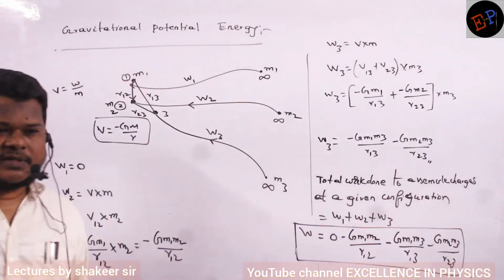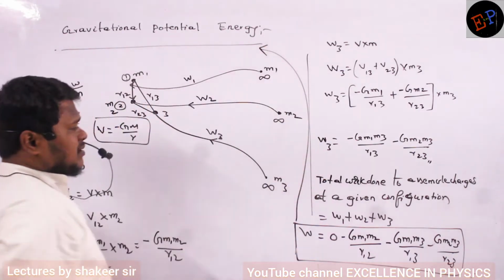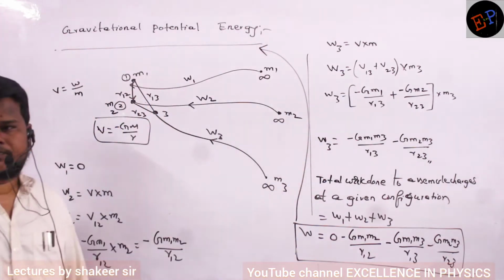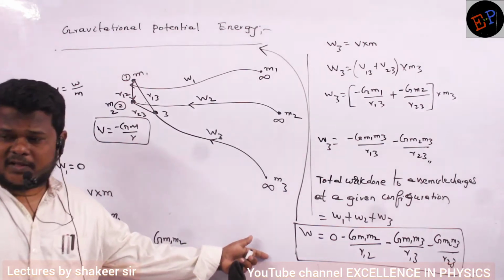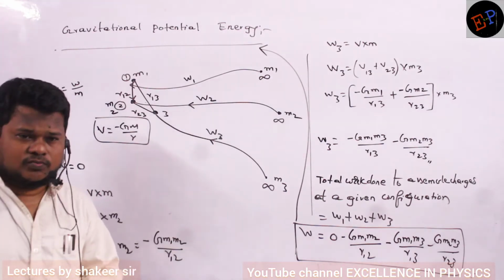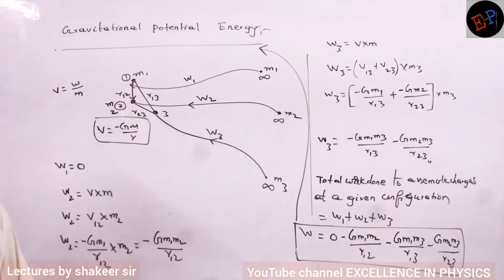This is the amount of work which I have done. This amount of work done is nothing but gravitational potential energy. So what is meant by gravitational potential energy? The amount of work which we have to do to assemble all the masses at one position. That is called gravitational potential energy.